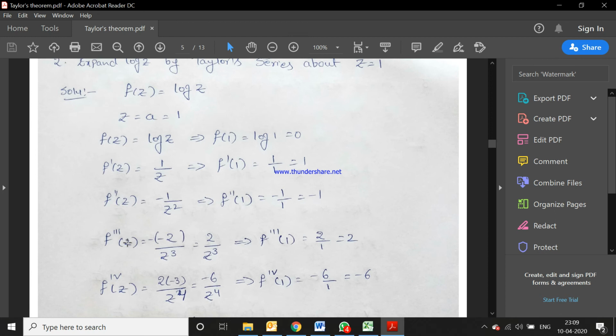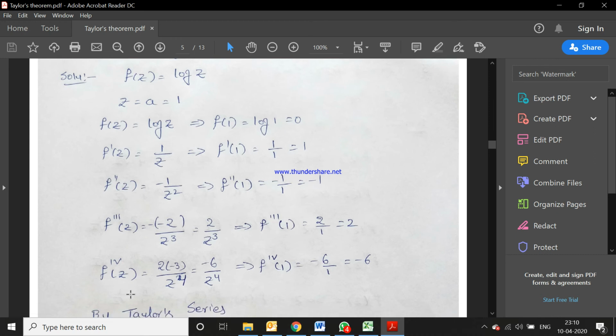Next one is f'''(z), the third order derivative. The derivative of −1 by z^2, that is −z^(−2), is −2 into z^(−3). So that's why minus into minus, plus 2 by z^3. Next, f'''(1) is 2 by 1, that is 2.